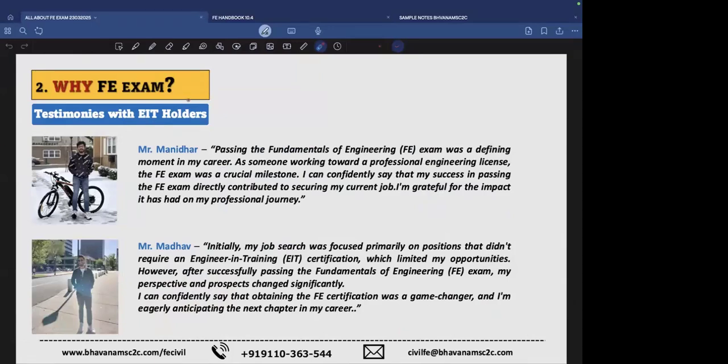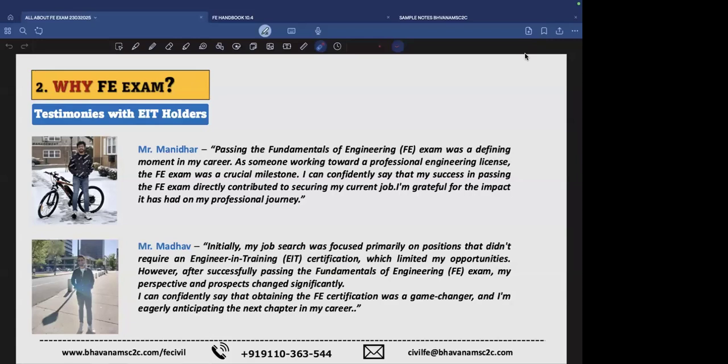Sure, definitely. In the first place, I'd like to congratulate you guys that you are taking your first step with the FE exam on your career path. For me, one of my friends suggested that I go with the FE exam because he had been in the United States for almost a decade. He understands the importance of the FE exam, and while I was doing my master's, he encouraged me to get my FE exam done.